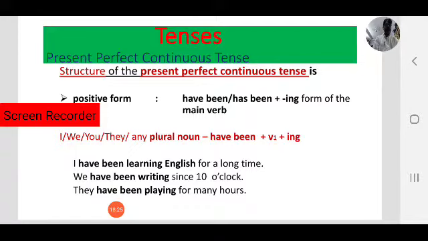So how is it different from third person singular to other persons, as we have seen. For example, I is first person singular. We is also first person but plural.